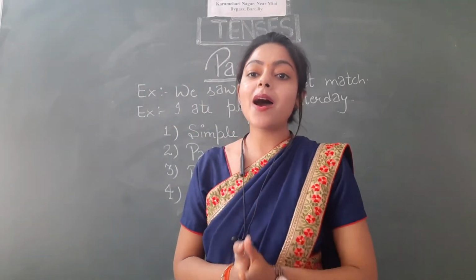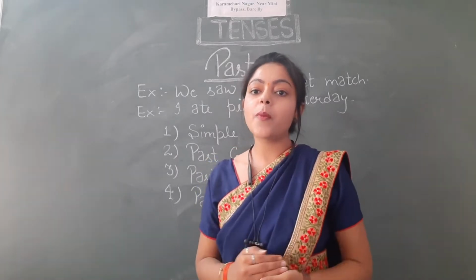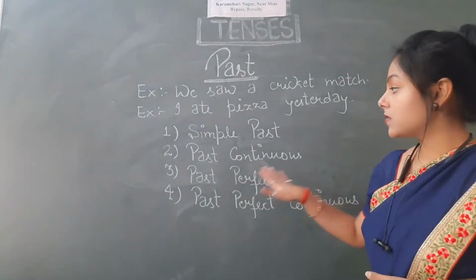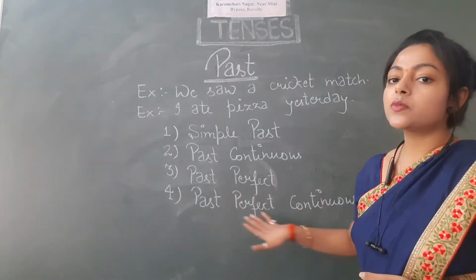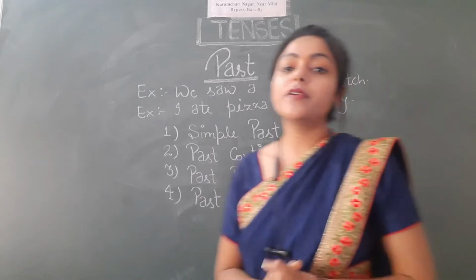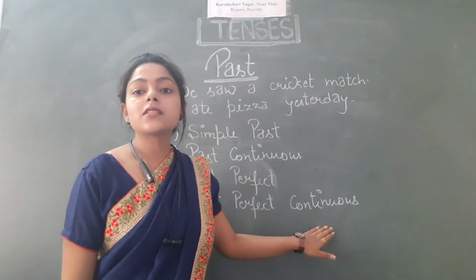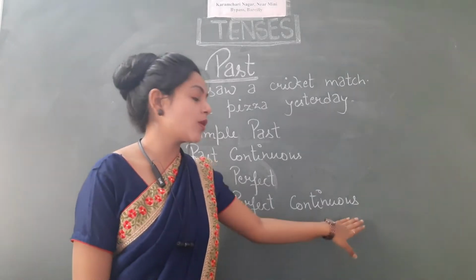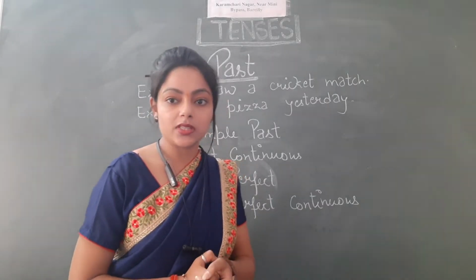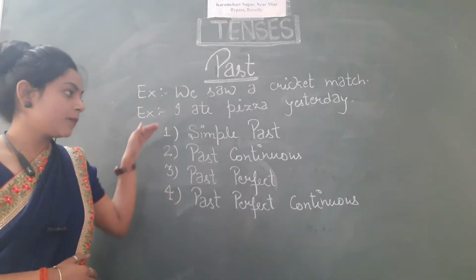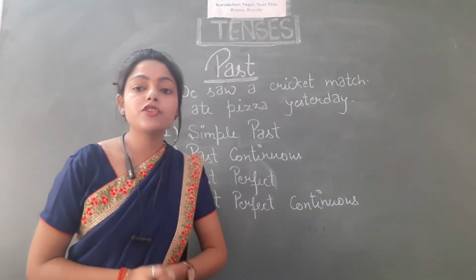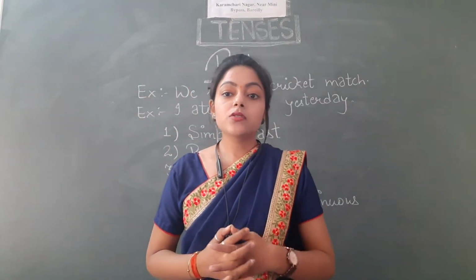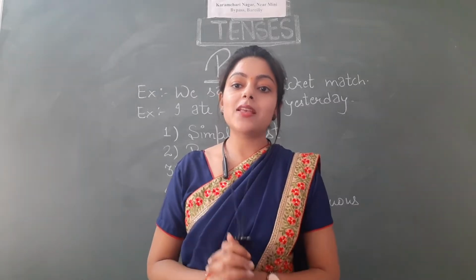So students, past tense is further divided into four parts, and that is simple past tense, past continuous tense, past perfect tense and past perfect continuous tense. By the way, one more thing which I want to tell you is, some people pronounce it incorrectly. These are the four types of past tense which we are going to study in detail in this video. So this video is going to be all about past tense.